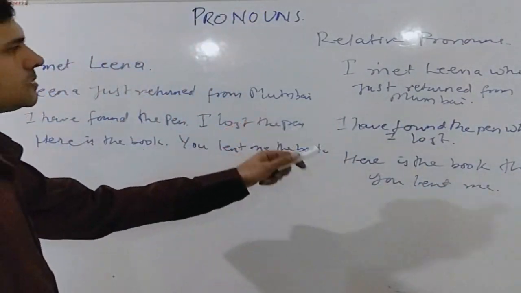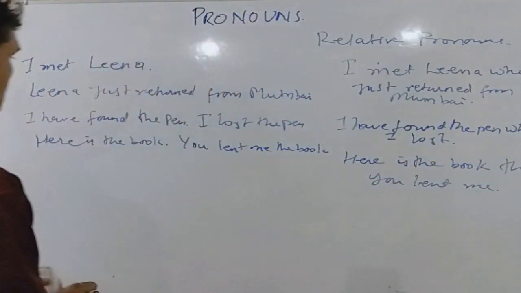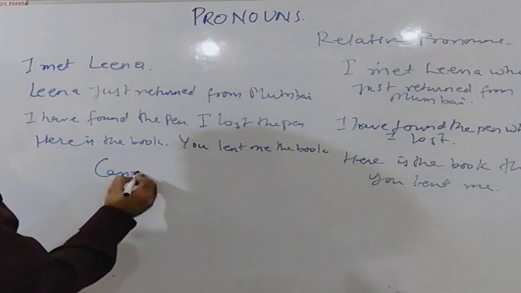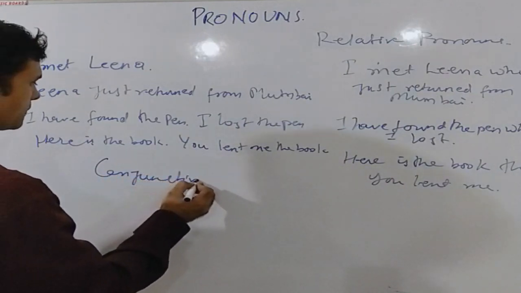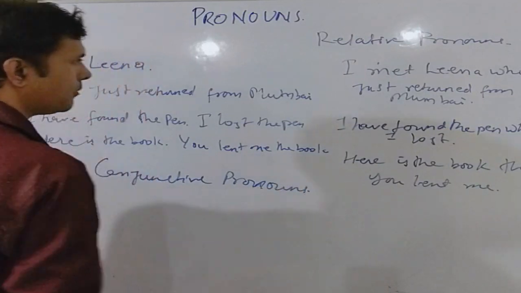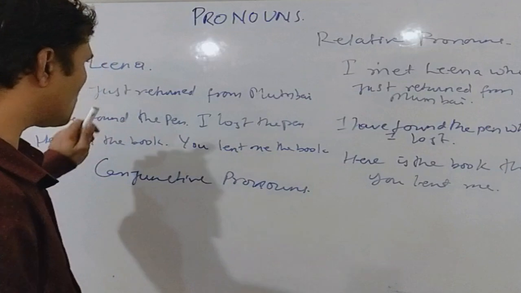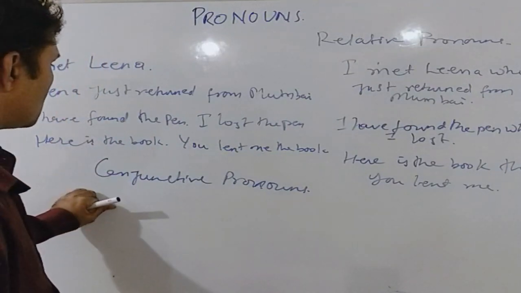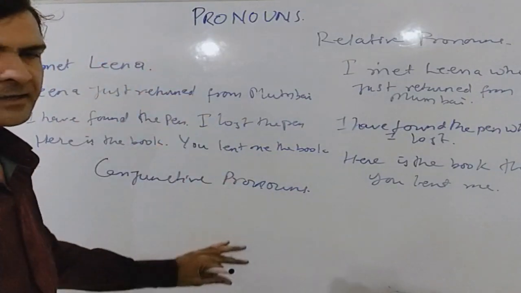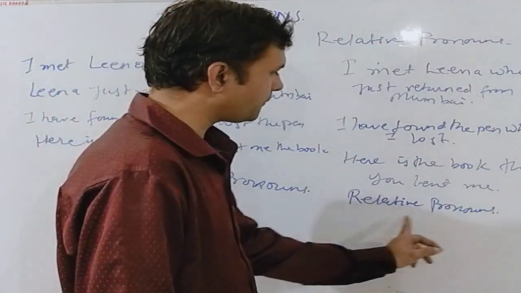So we can call these pronouns who, which or that conjunctive pronouns. Why? Because they are being used as pronouns and they are also being used as a conjunctive to join these two sentences. However, these are not known as conjunctive pronouns, rather they are known as relative pronouns.